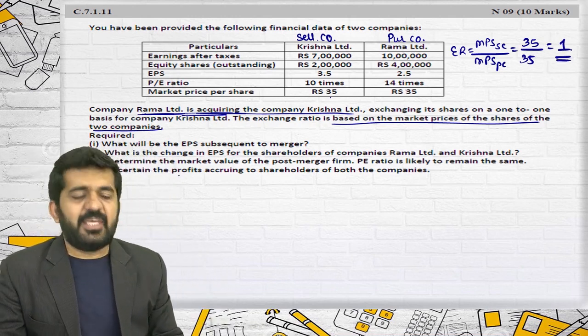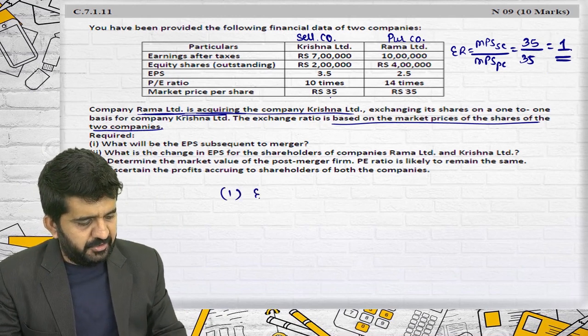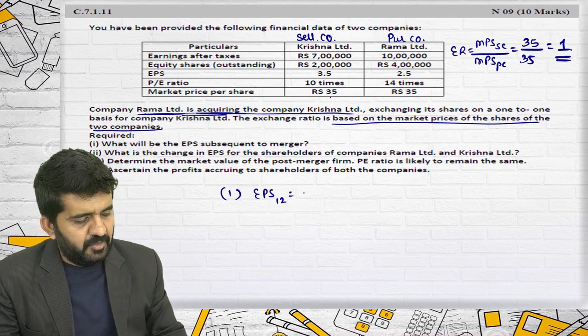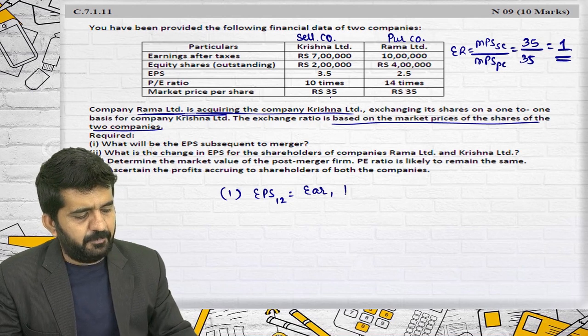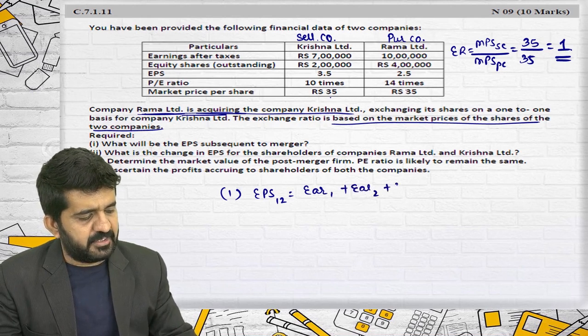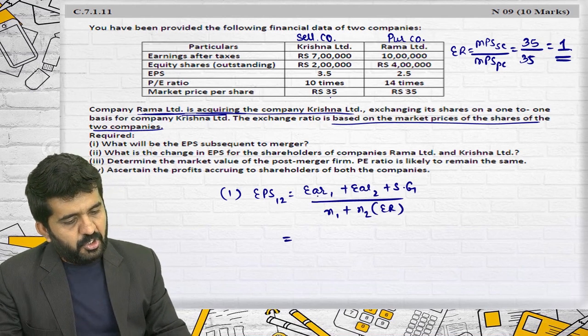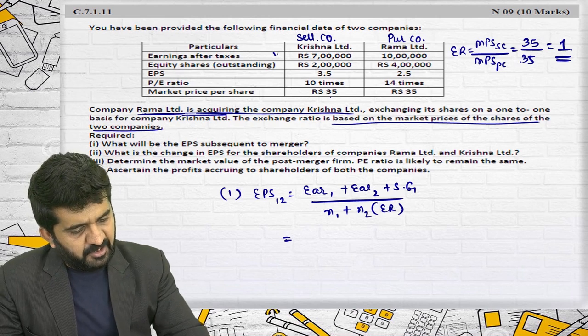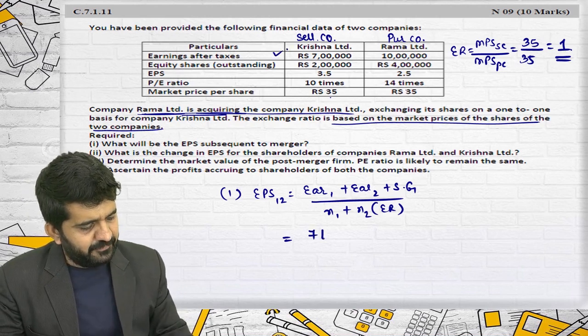What will be EPS subsequent to merger? EPS 1-2 will be earnings of 1 plus earnings of 2 plus synergic gain, divided by N1 plus N2 into exchange ratio. Earnings of company 1, it is after taxes. Is it alright? 7 lakhs.